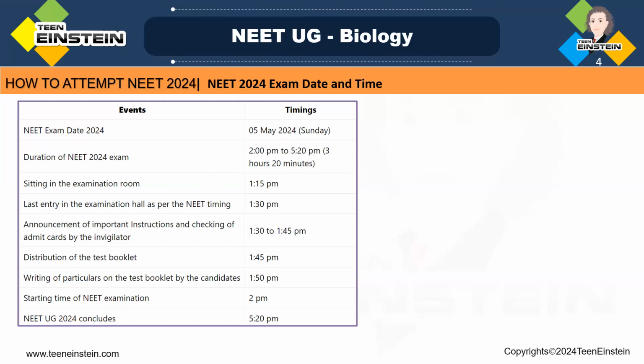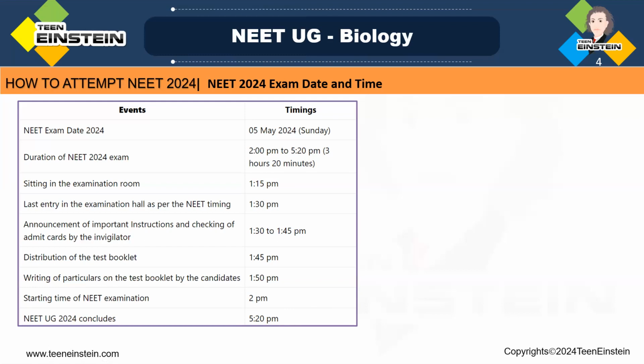So everything will be done during that period, around 1:50 p.m. Okay, and the starting time of the examination is 2 p.m. They will give you the booklet, but you are not supposed to open that. The writing time will start at 2 p.m. Okay, and around 5:20 p.m. you have to return all these things. You can conclude your exam.